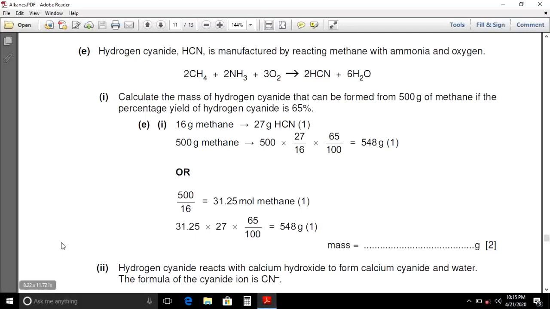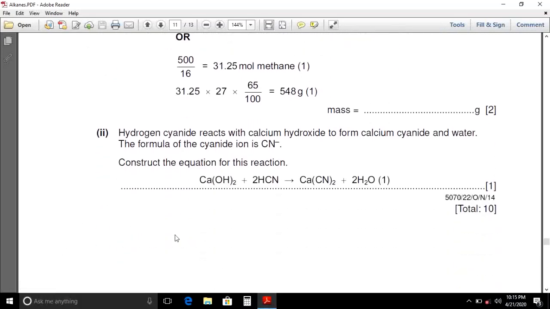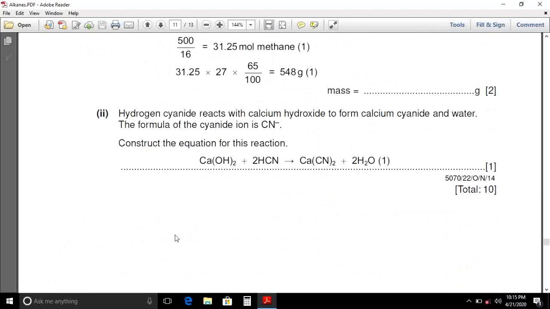Hydrogen cyanide reacts with calcium hydroxide to form calcium cyanide and water. The formula of the cyanide ion is CN-. Construct the equation for this reaction. Calcium hydroxide plus hydrogen cyanide gives Ca(CN)2 plus 2H2O.